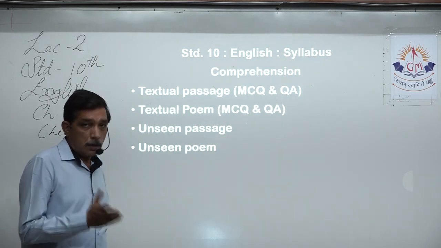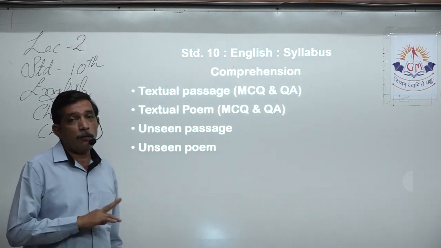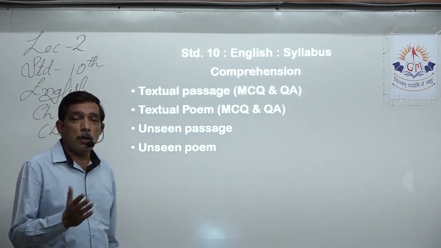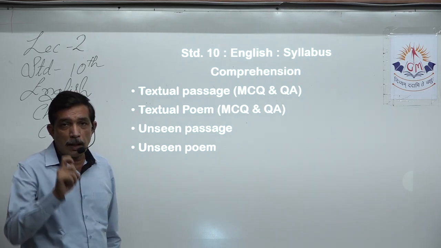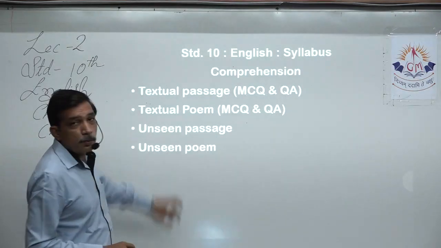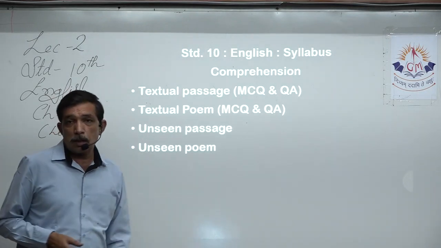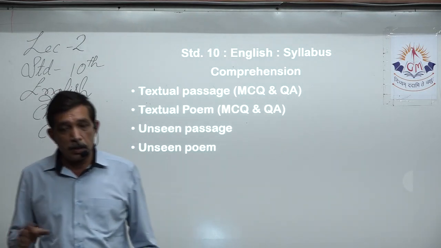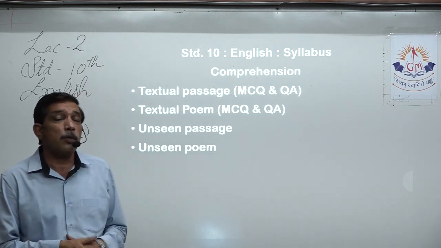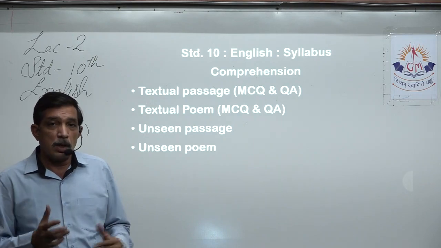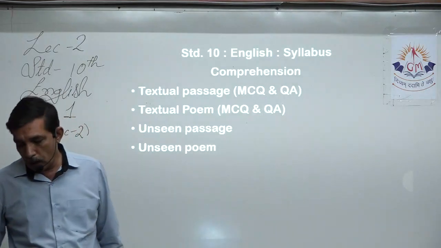Now, comprehension, as we discussed, can be textual, in the form of MCQ or question answers. You have to answer in one line or more than one line. For a textual poem, again MCQs can be asked, question answers can be asked. For an unseen passage, again questions or MCQs mixed up can be asked. In the same way in an unseen poem, question answers or MCQs or figures of speech can also be asked.